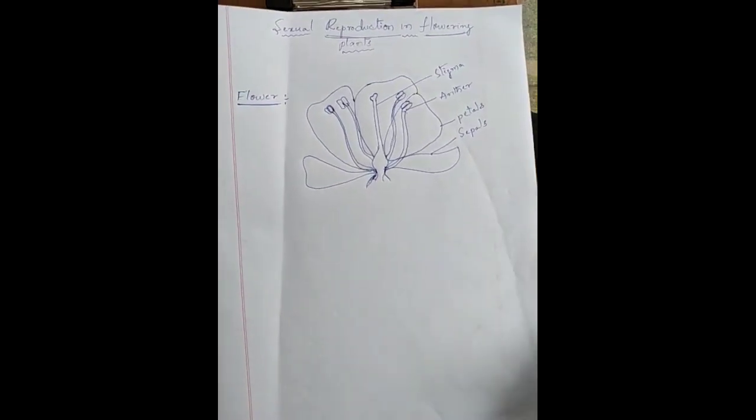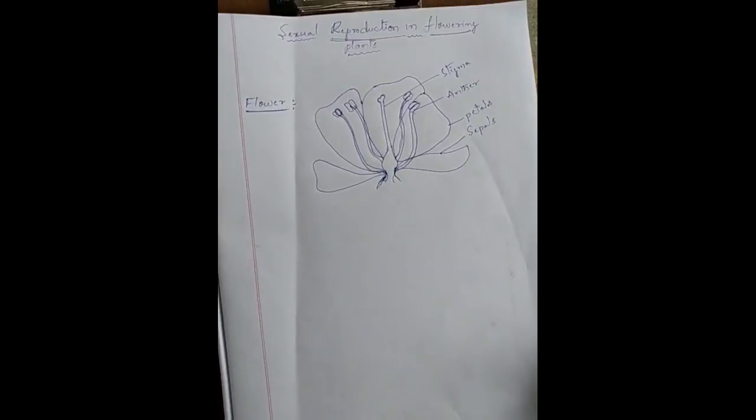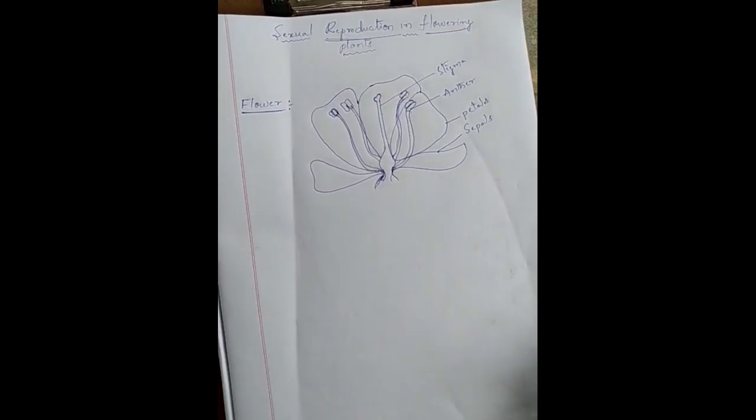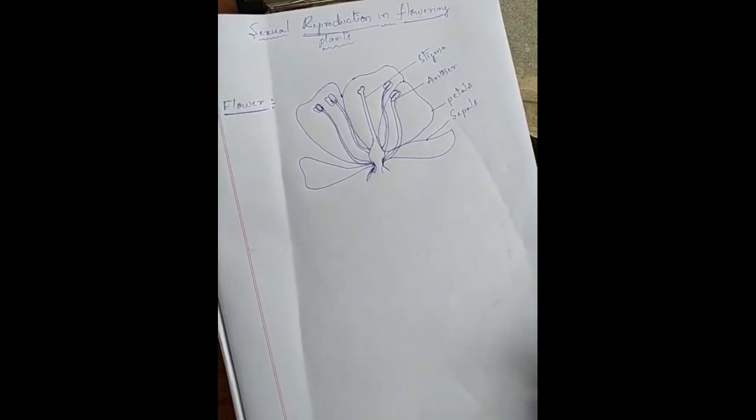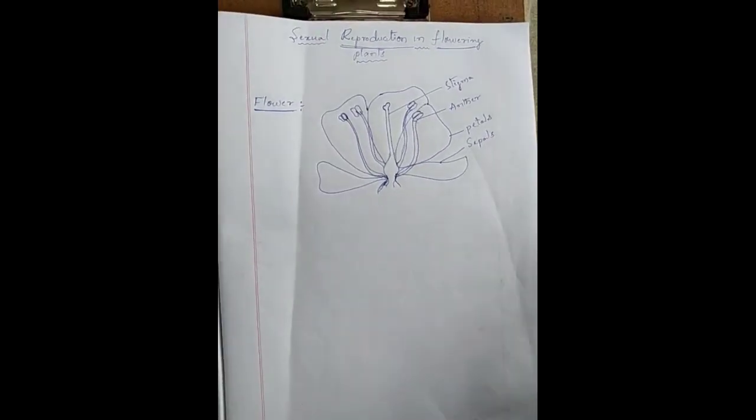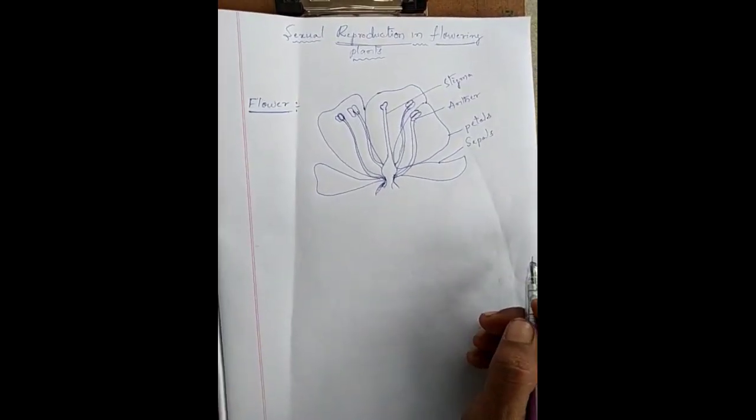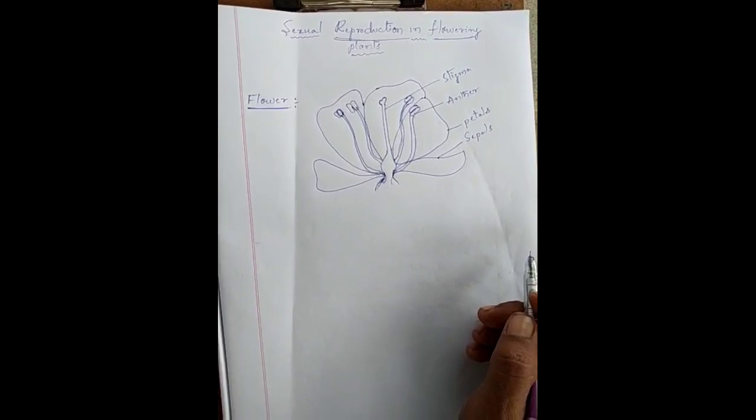Those sexual parts are the stamens and the stigmas. Due to the presence of these, sexual reproduction occurs in bisexual flowers.